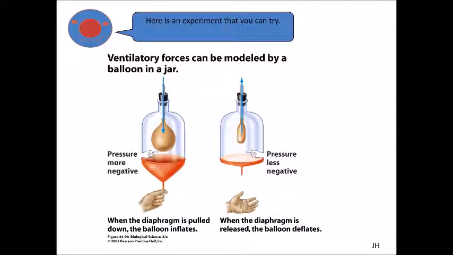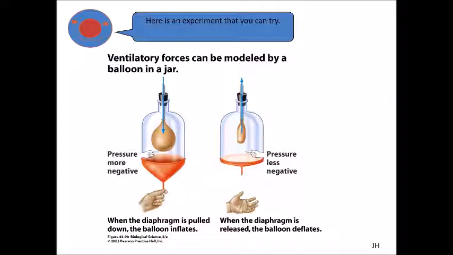This simple experiment will clear your concepts regarding negative pleural pressure. Now see, there is a glass jar in which there is one balloon, and the lower part of the jar has been covered with another rubber balloon. It will behave like a diaphragm.